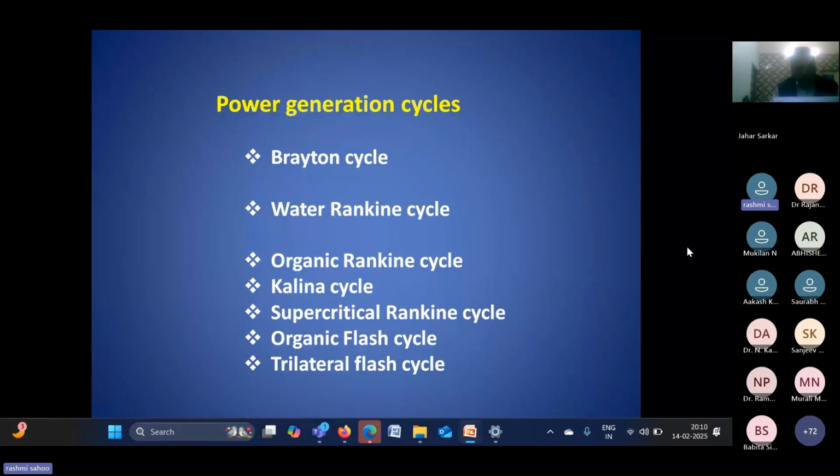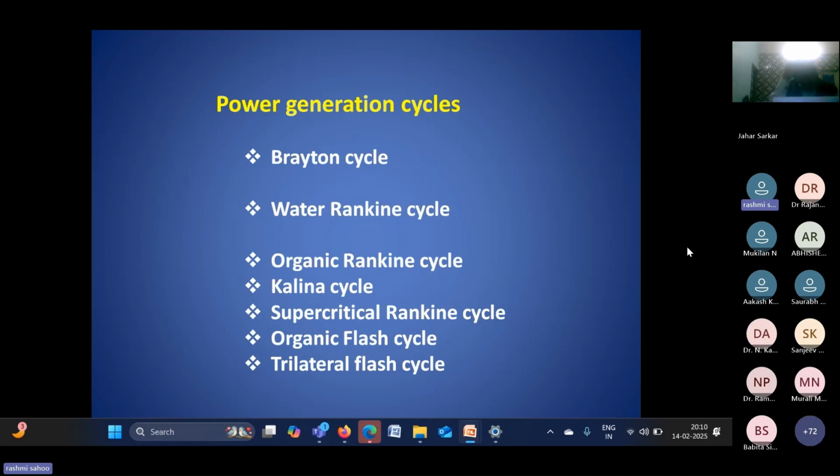So any rooftop system for a building, if you want to install some power generation, we can go for this type of cycle. Now one question maybe arises: PV technology is already available and that is a mature technology, so how will you go for this type of power cycle?